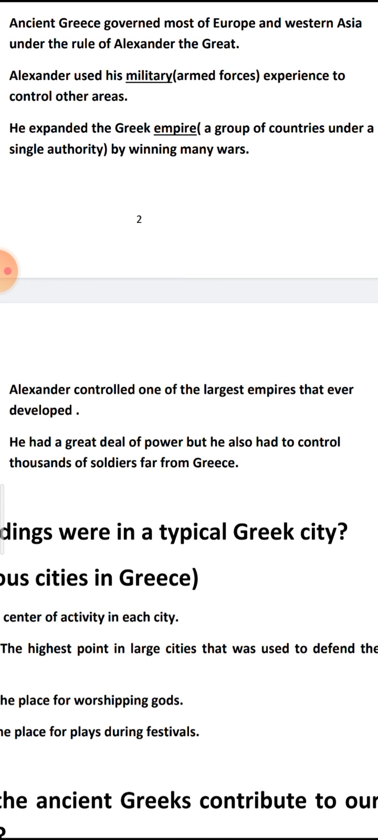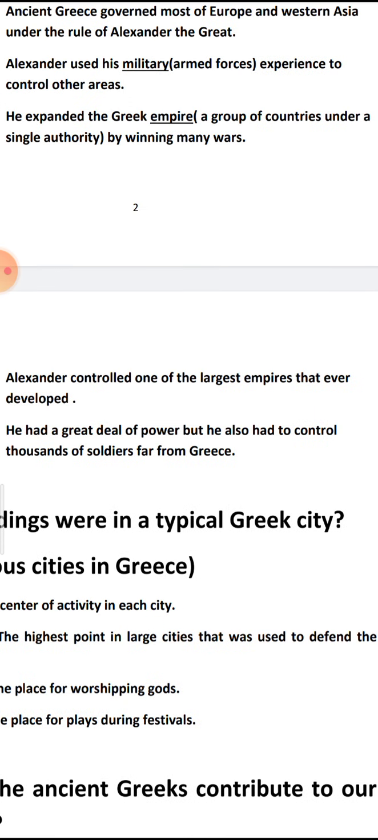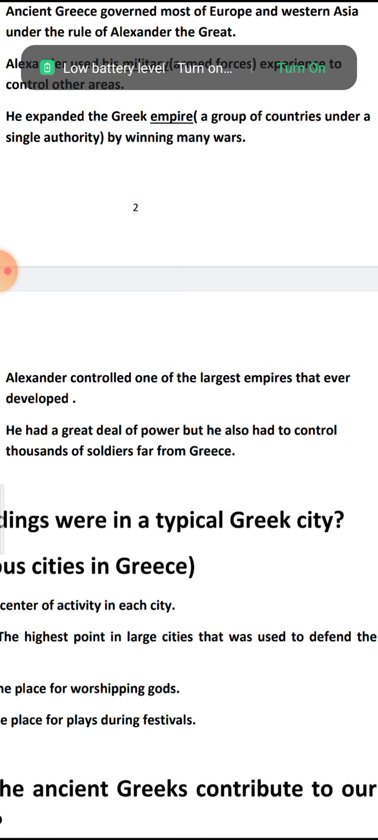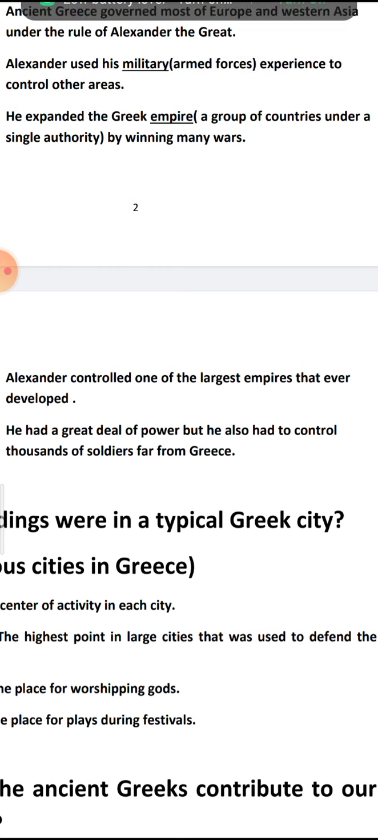And the word empire means a group of countries under a single authority, or under a single leader, a single king. This is the meaning of empire. So he extended the Greek Empire by winning many wars, by using war to take other places and other countries. Okay, this is Alexander the Great.